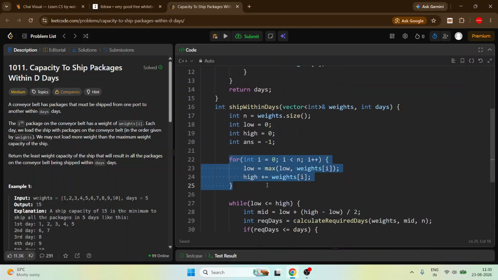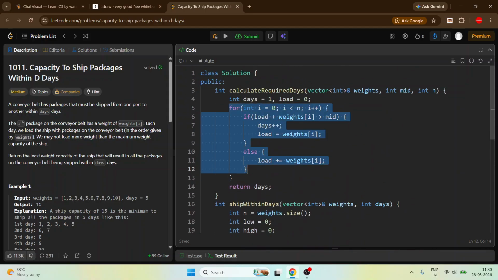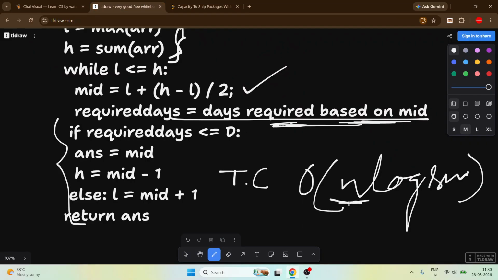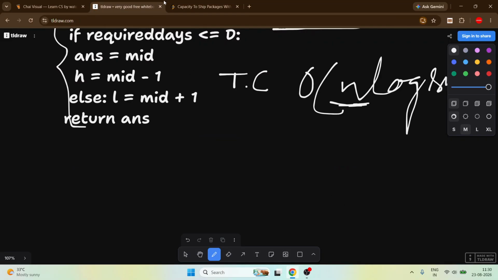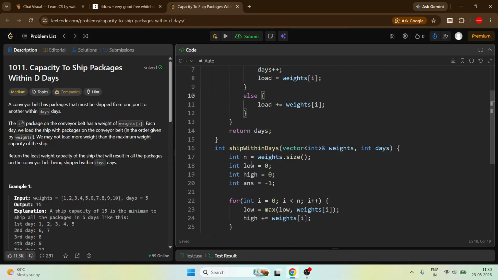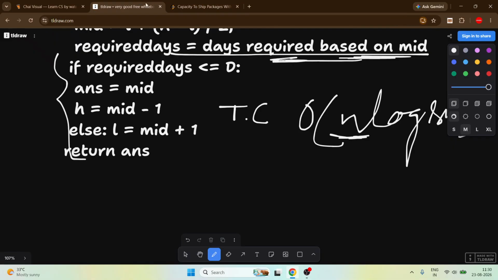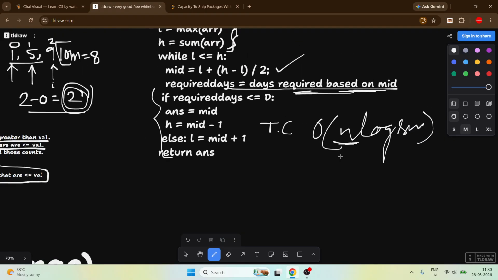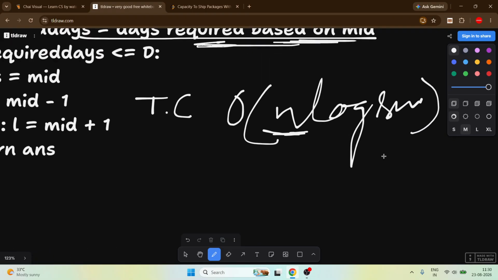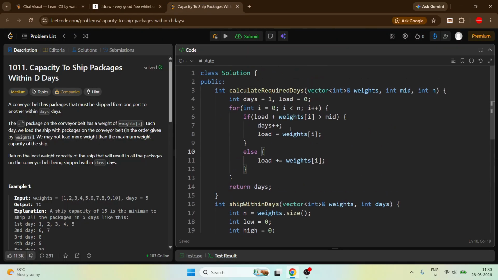Because we are traversing the array every time here. So for that we have to multiply it with big O of n. For the brute force approach, we are using a simple linear search. For that, the time complexity will become big O of n into sum, which is somewhere around quadratic, which we don't prefer. But this we prefer. It is completely acceptable here.